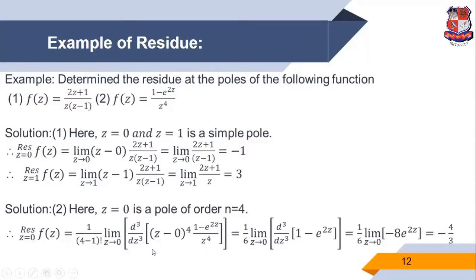Now z raised to 4 and z raised to 4 cancel. So the remaining term is 1 minus e raised to 2z. We find the third derivative, so minus 8 e raised to 2z. We apply z tends to 0. Then we get the answer minus 4 by 3. So minus 4 by 3 is the residue of the function f of z equals (1 minus e raised to 2z) upon z raised to 4. But it is not a simple pole, it is a pole of order 4.